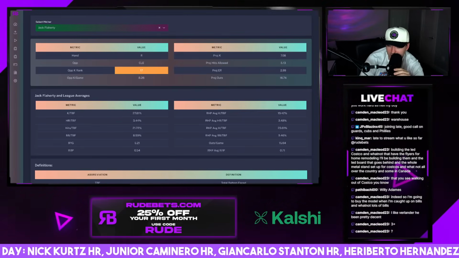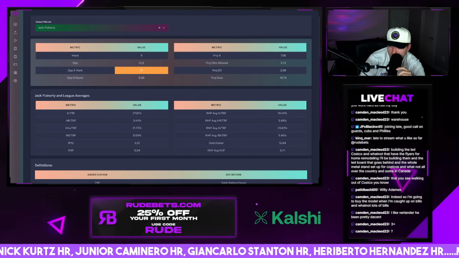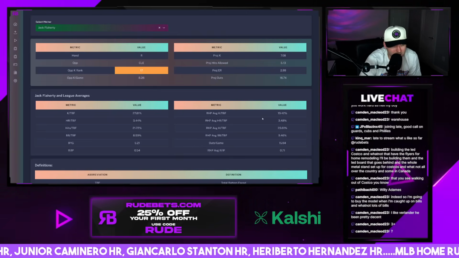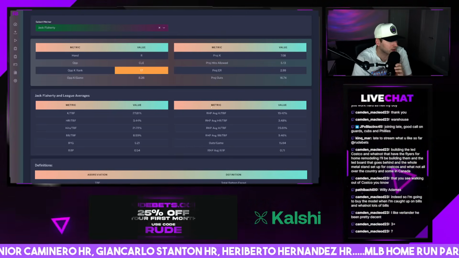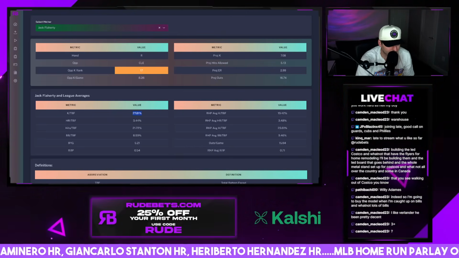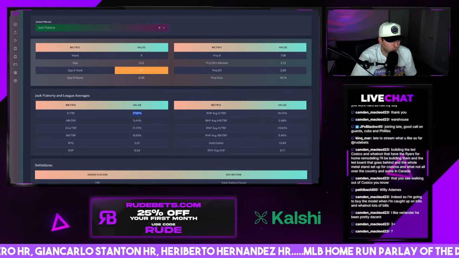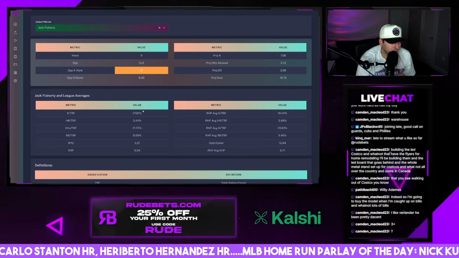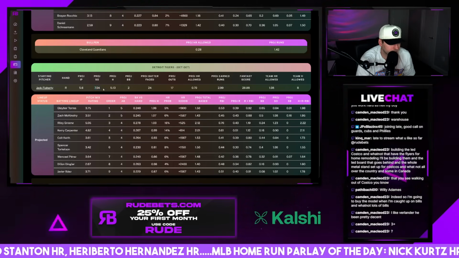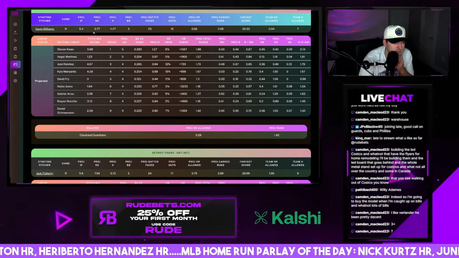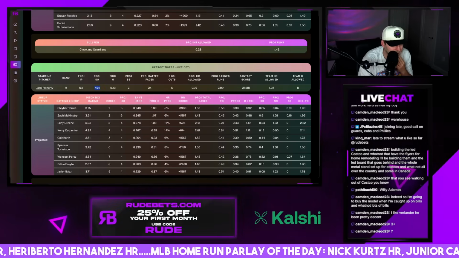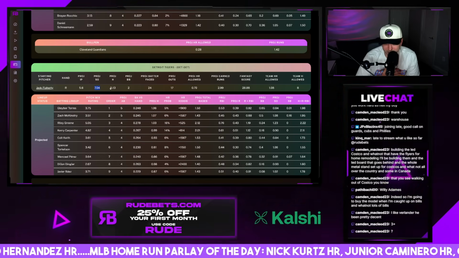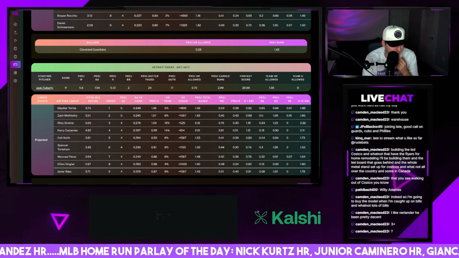Although, what's Flaherty's strikeout line? Flaherty over 5.5 strikeouts too. It's worth considering. Look at that strikeout rate. 27.81% of batters faced he strikes out. Definitely worth looking into Flaherty on strikeouts today. Yeah, I would keep that on your radar if you're a strikeout person. Not everybody is. I'm not. I usually don't take strikeouts, but if you are somebody that likes taking strikeout plays, Flaherty's someone to be on your radar today.